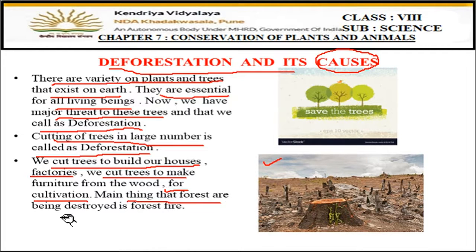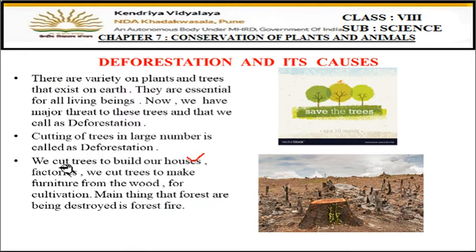Another main thing because of which forests are destroyed is forest fire. Because of that, the forests are cleared on a large scale. The fire completely burns all the forest trees and makes it a plain area. Forest fires are caused by very high temperature and also by friction, so they are a main reason for deforestation. So we have pointed out five reasons here: to build our houses, to make factories, to make furniture, to do cultivation, and forest fire. These are the five main reasons because of which we are cutting the trees.